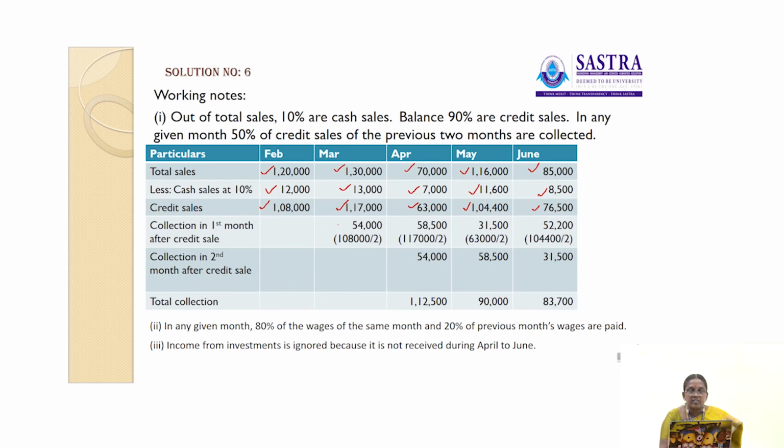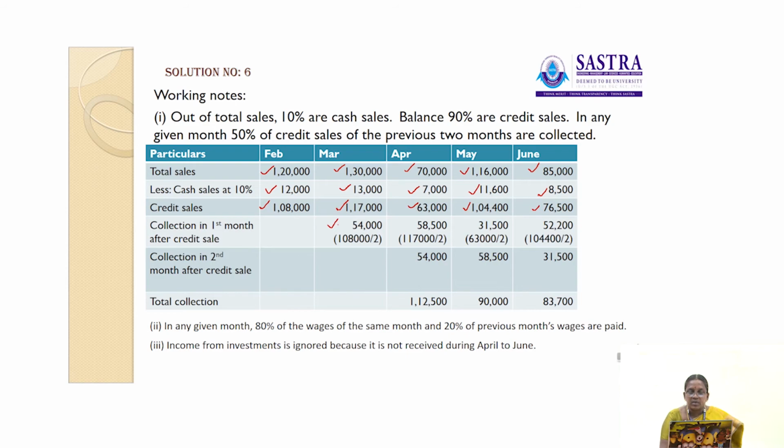So total credit sales in the month of February is 1,08,000. The amount is collected in the first month after sales and the remaining in the second month after credit sales. So in the first month they have to pay 50%. 1,08,000 into 50%, that is half, 54,000. So out of 1,08,000, 54,000 is collected in the month of March, and another 54,000 is collected in the month of April.